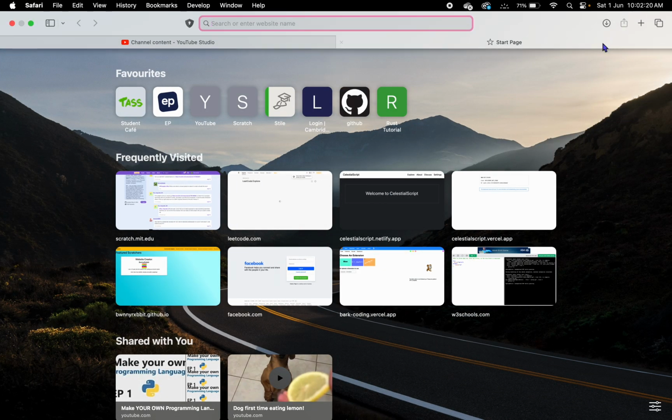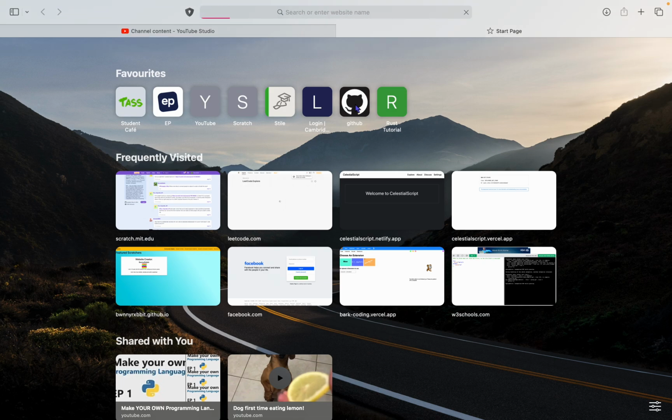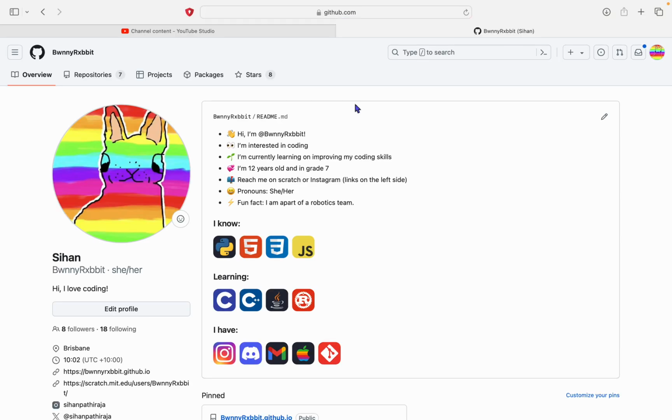Today we will be making a rock paper scissors game in HTML, CSS and JavaScript, and then we will be publishing it on GitHub. So this is also kind of a GitHub tutorial, if you want to say it that way. So let's get started.